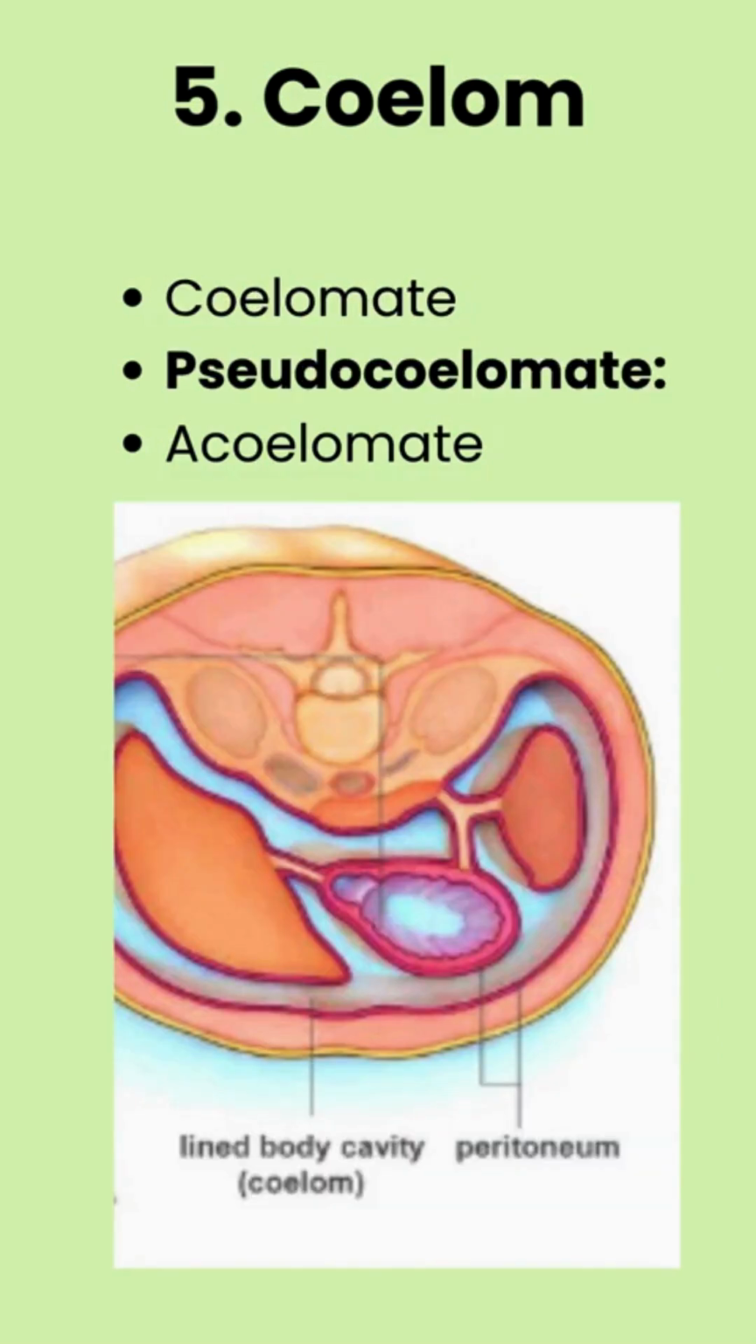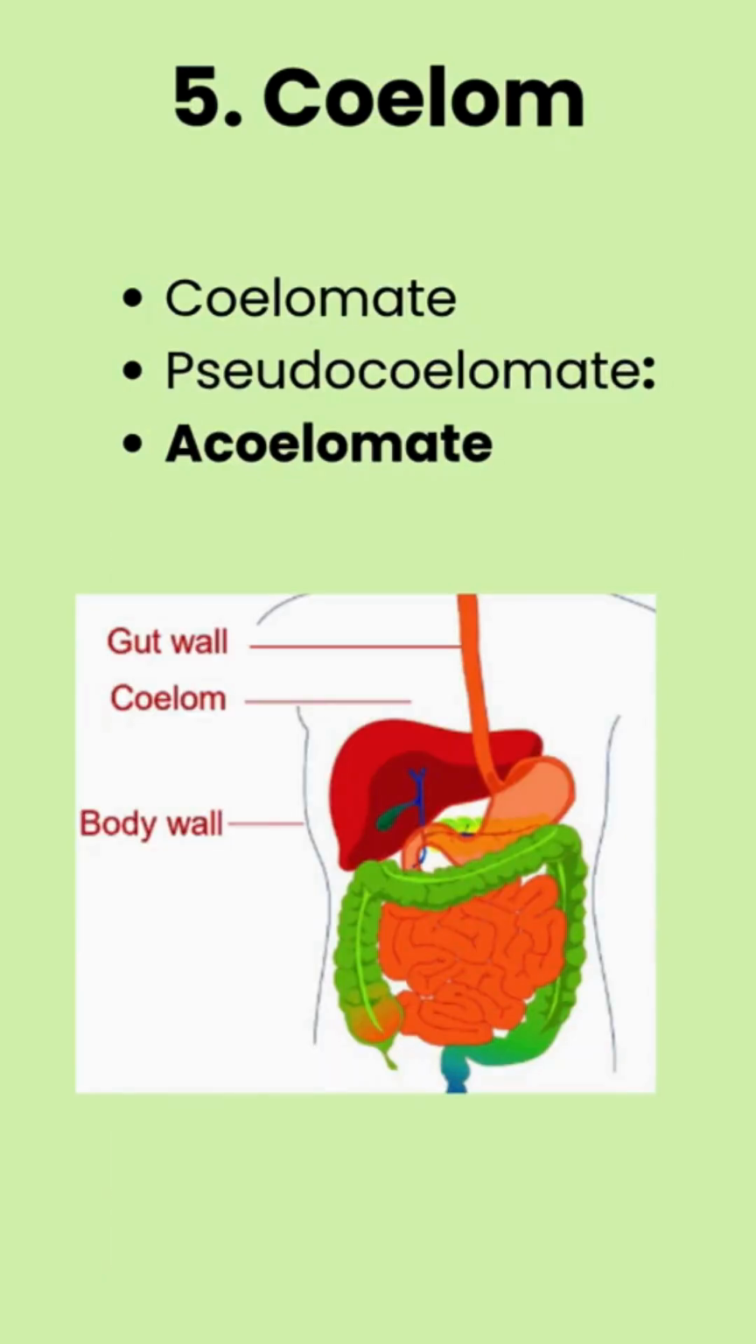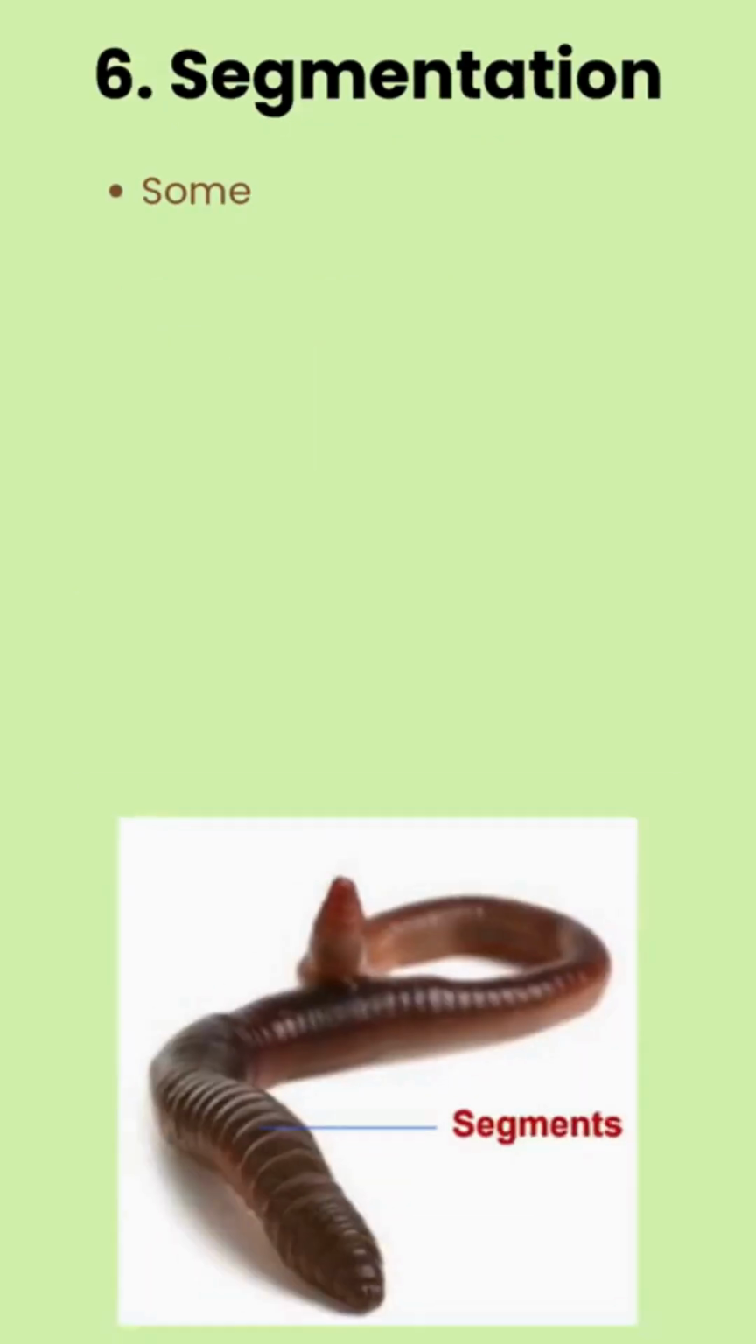Number 2. Pseudocoelomate. Some animals have a body cavity not lined by mesoderm but have scattered pouches between the ectoderm and endoderm referred to as pseudocoelom. Examples include Aschelminthes. Number 3. Acoelomate. Animals without a coelom are called acoelomates. An example is Platyhelminthes.